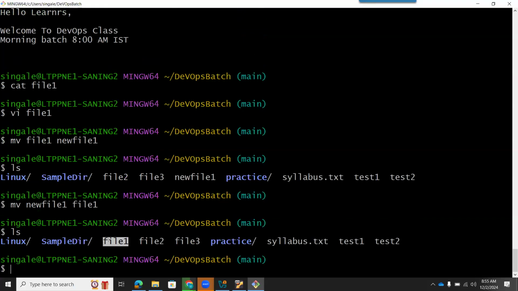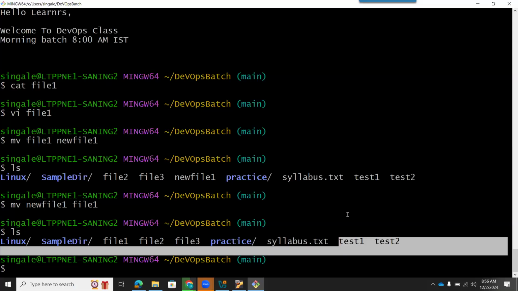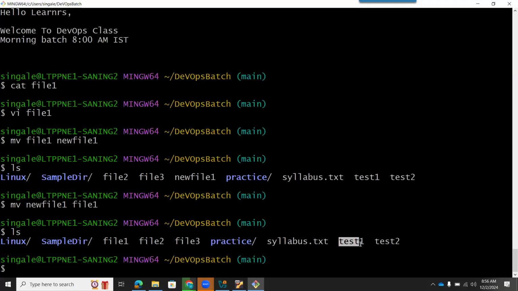Okay, the same command we can use to move the files. We have learned how to copy files. Whenever we copy, what happens? The original file remains at the same place. You have done in Windows, Control X, Control V. So what we do, we move a file from one place to another place. The same thing we can do using the same command. We want to move this file, or let's move this test1. Now here you can see test1 is a file that I want to move, meaning I want to cut and paste into the Linux folder. So how can I do it? I have to use the same command mv.